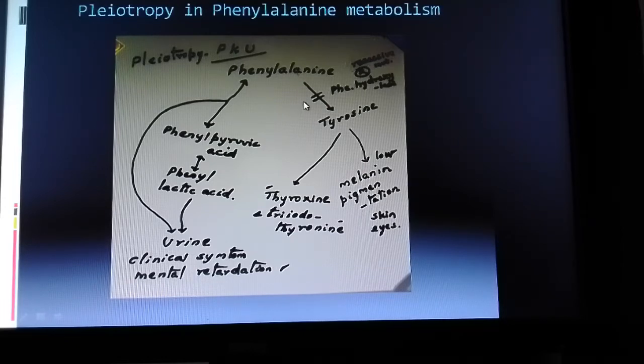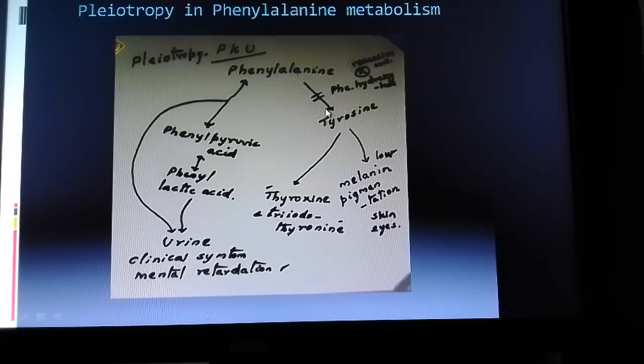So here you see, because of the absence of this enzyme or due to the recessive condition of this gene, phenylalanine gets accumulated in the blood in a large quantity, which results in mental retardation. That way, the gene responsible for one function, because of its recessive condition, shows its effect on the development of the brain, and that way intellectual disabilities may be caused in that individual.